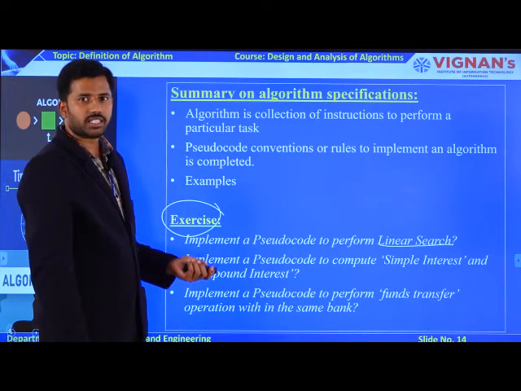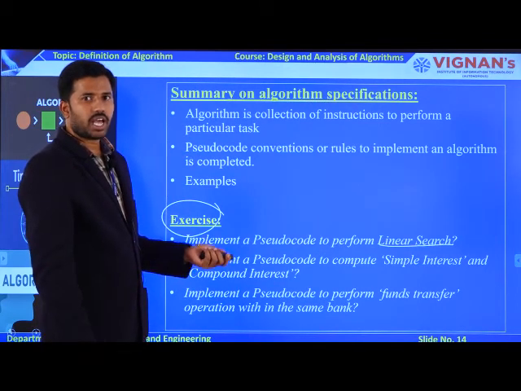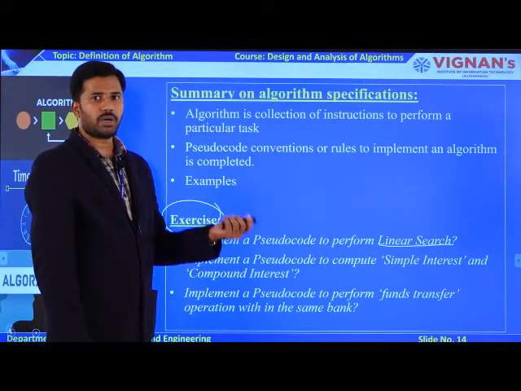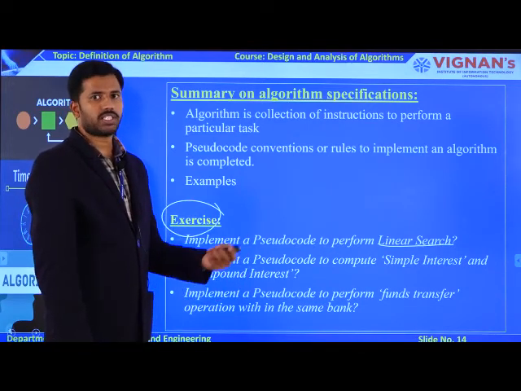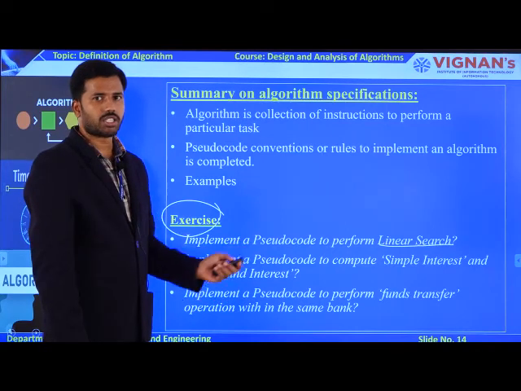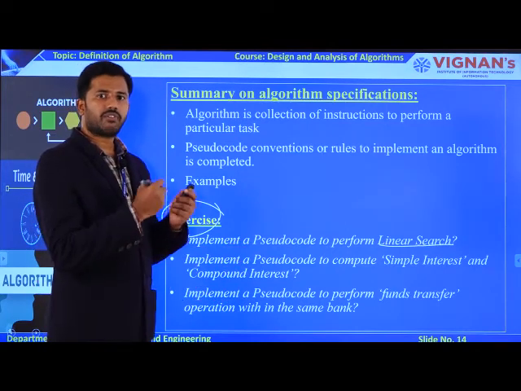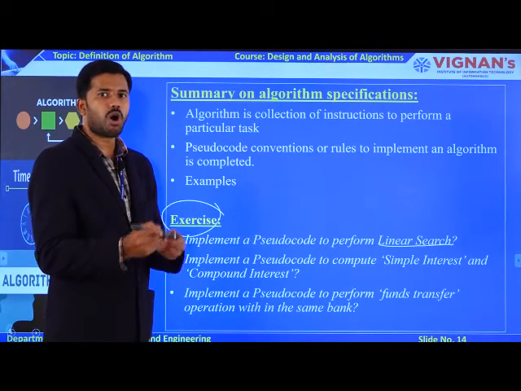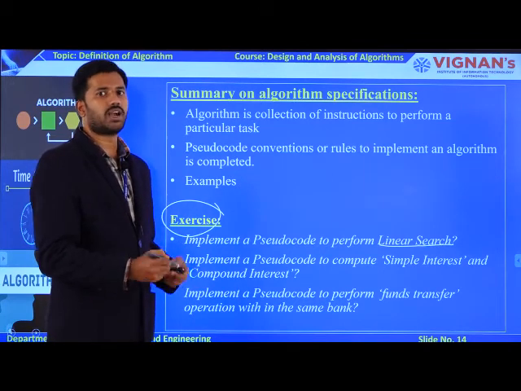So what is meant by linear search? You need to search the n size array with a key. If the key is available in the array, then you return true, otherwise you return false. That is the main logic behind linear search. You are verifying the element in a brute force approach. You are verifying all the elements linearly. That's why it is called a linear search.